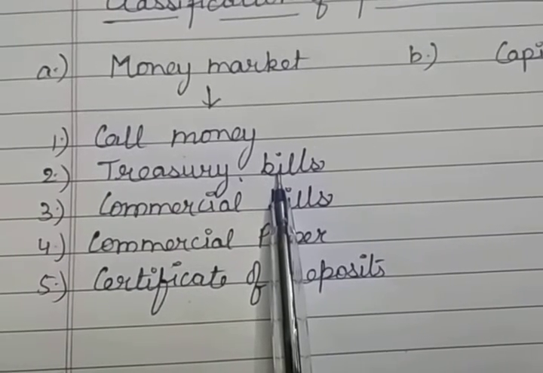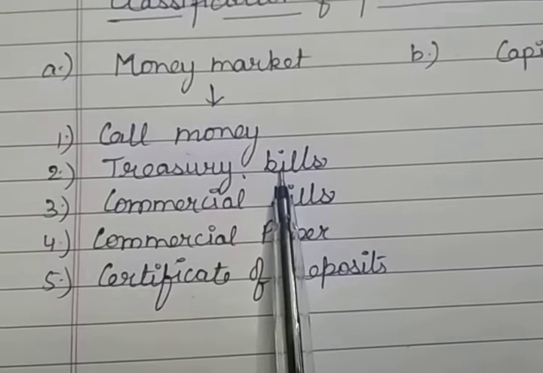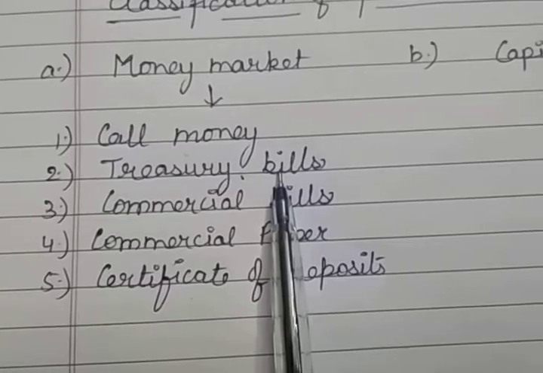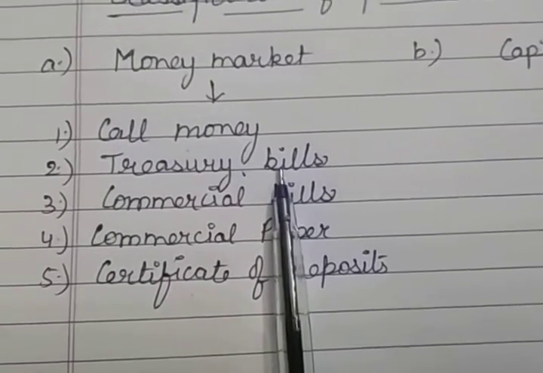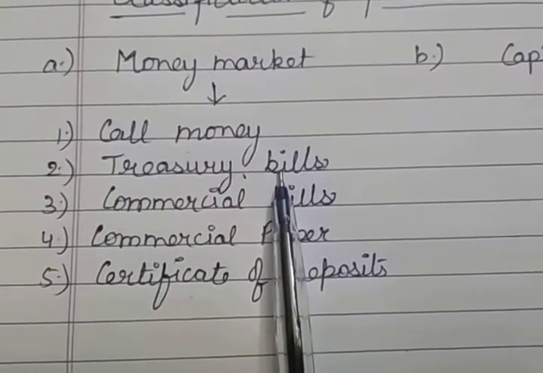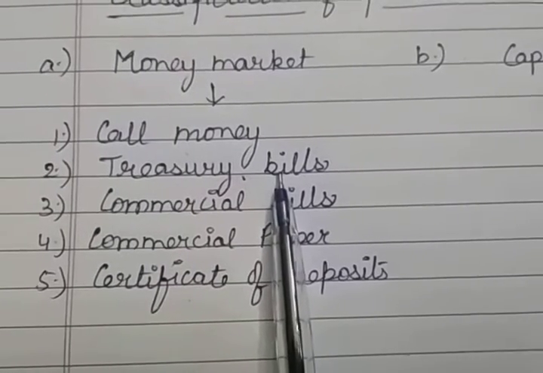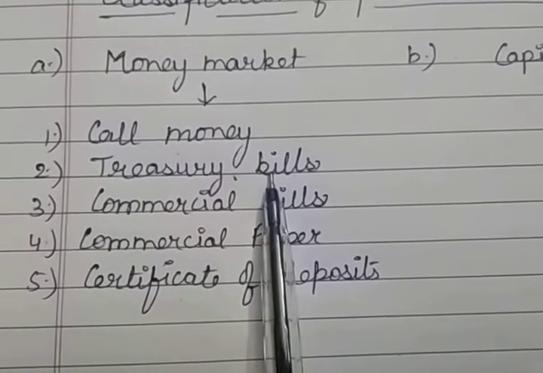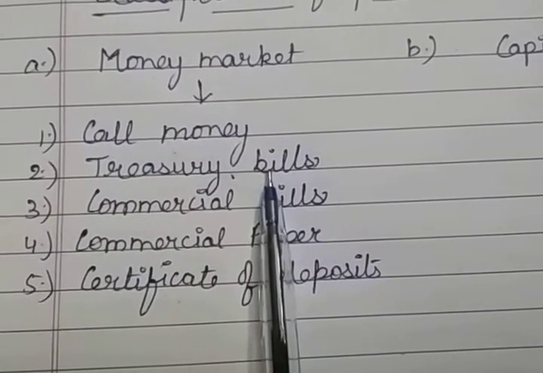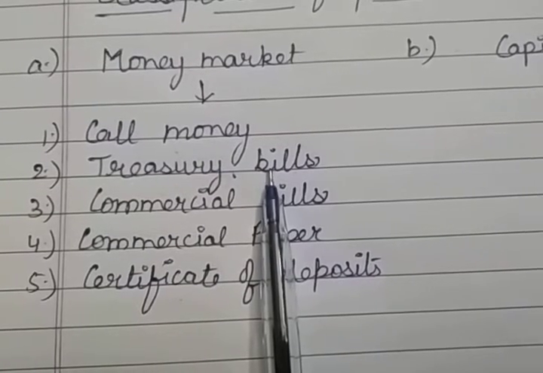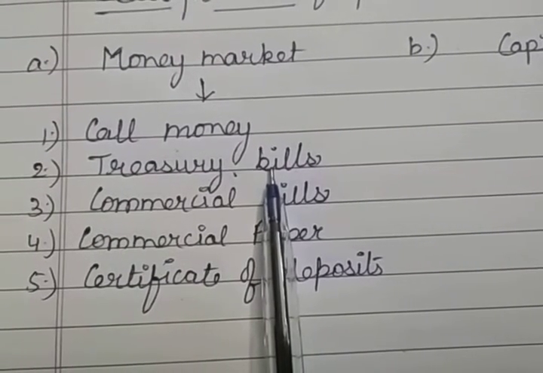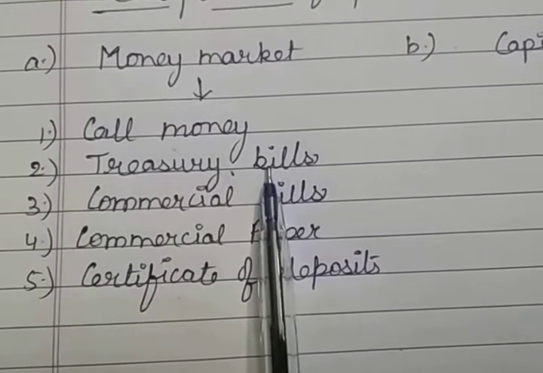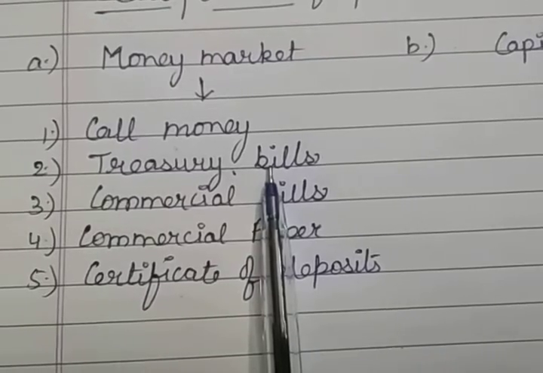And these are available for a minimum amount of rupees 25,000 and in multiples thereof. We can take an example: suppose an investor purchases a 3-month treasury bill with a face value of 2 lakhs for 1,90,000. So by holding the bill till the maturity period, he will get 2 lakh rupees, and the difference between the bill amount and the amount paid to purchase the bill is the interest received by him.